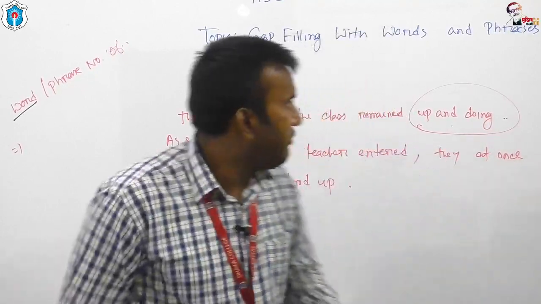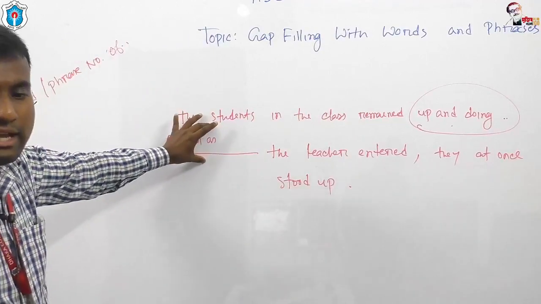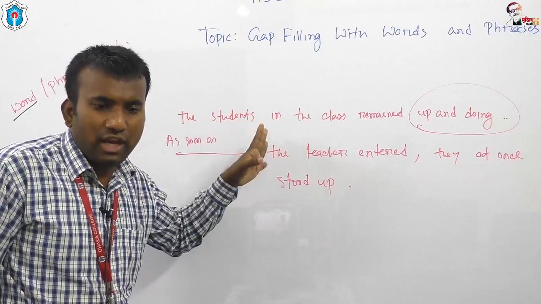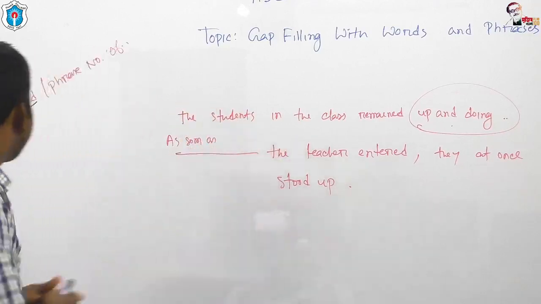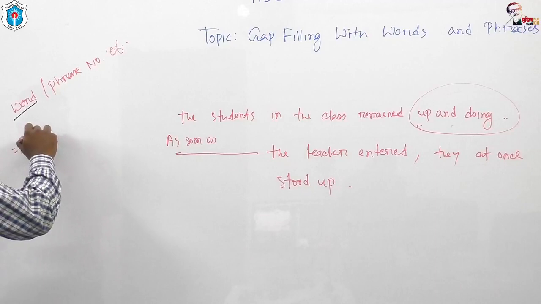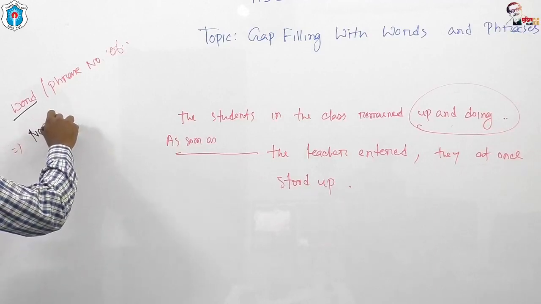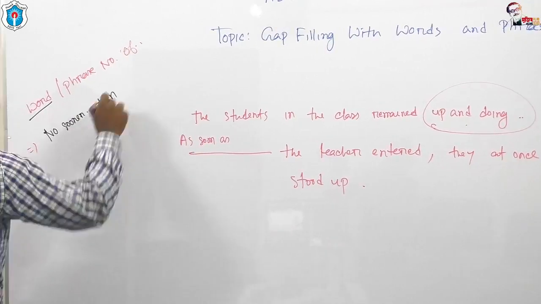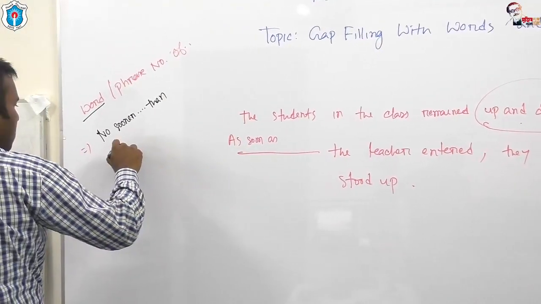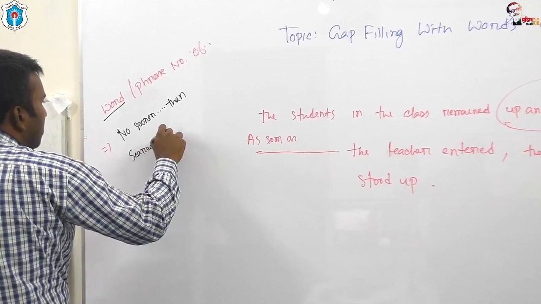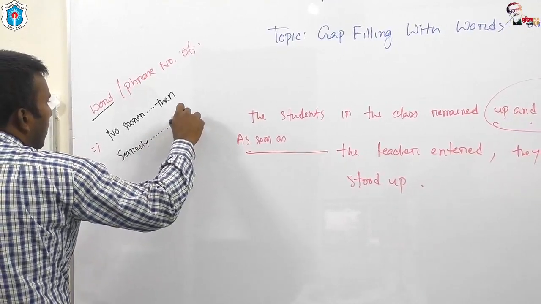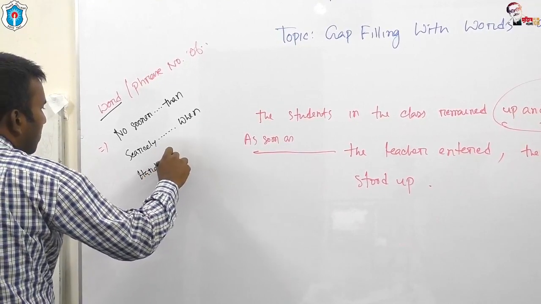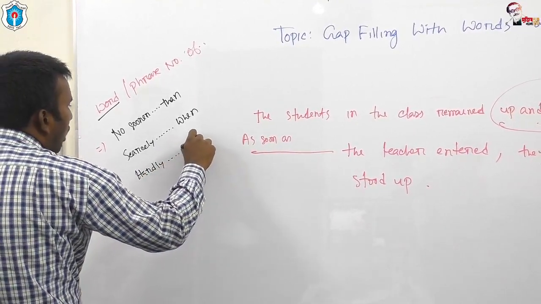In order to make it negative, you have to use no sooner blah blah blah than, scarcely blah blah when, hardly blah blah when, or before.